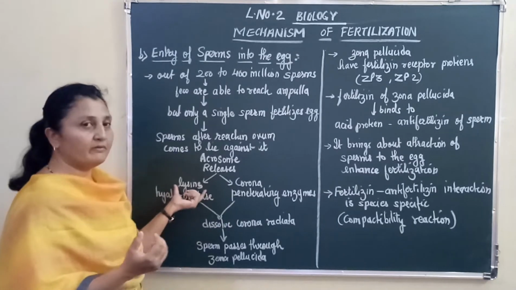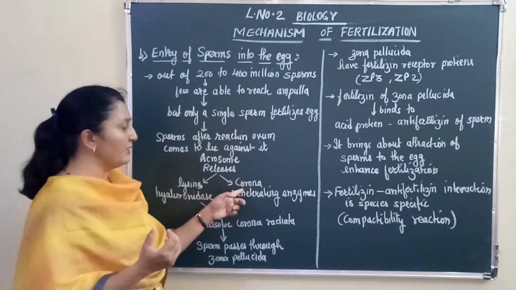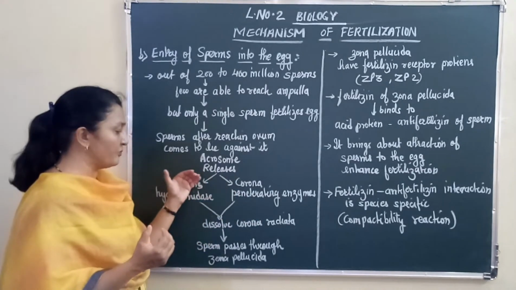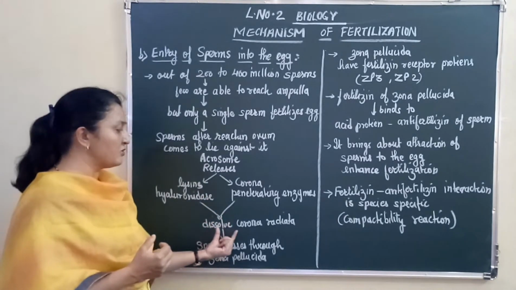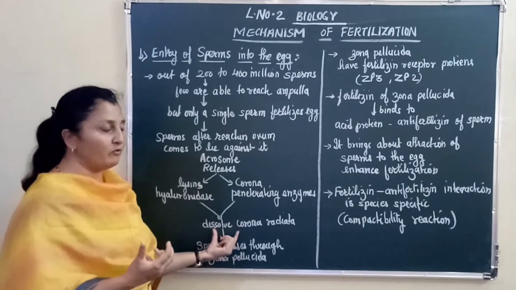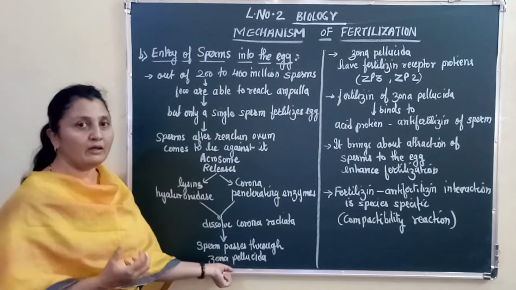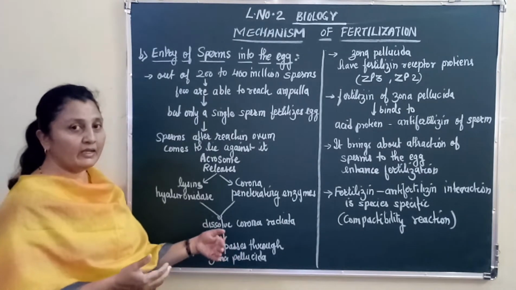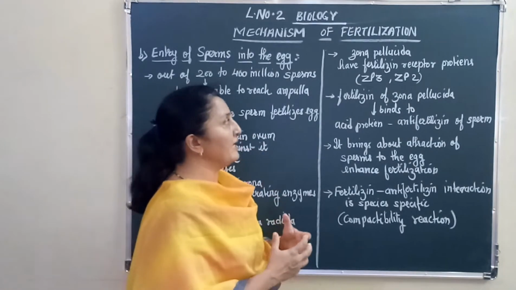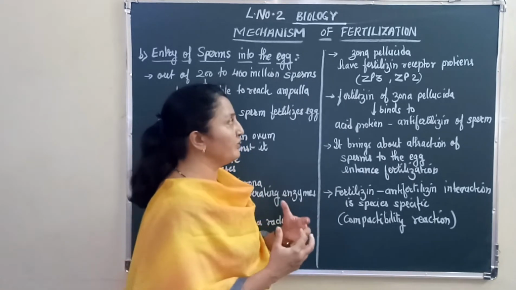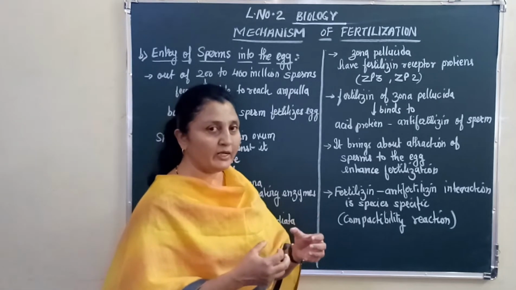The lysin is called hyaluronidase, whereas some corona-penetrating enzymes are released by the acrosome, right? These enzymes released by the acrosome will dissolve the outermost layer of the ovum, that is the corona radiata, and the sperm is able to reach the zona pellucida, the next inner layer around the egg. The zona pellucida has fertilizin receptor proteins. So the zona pellucida is not going to allow the sperms to enter, right?